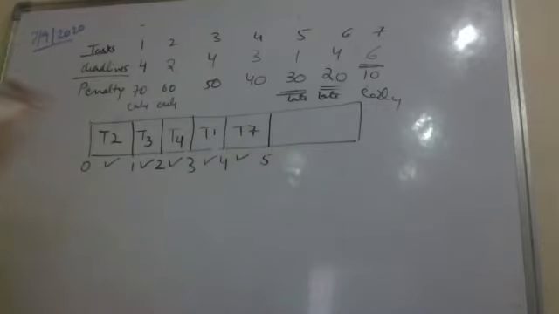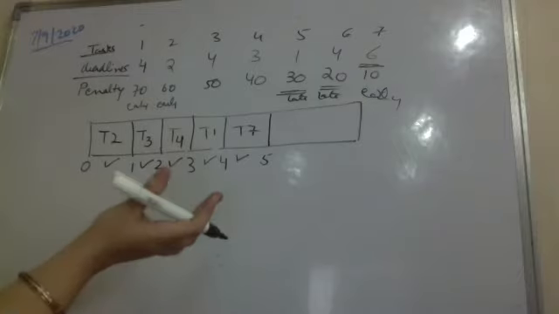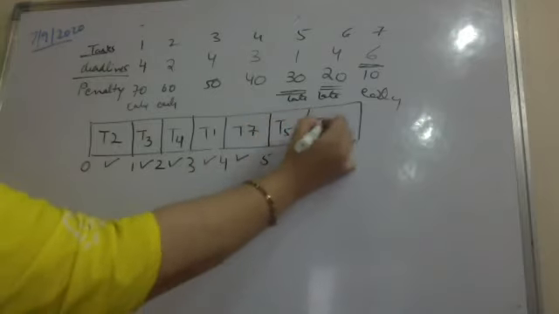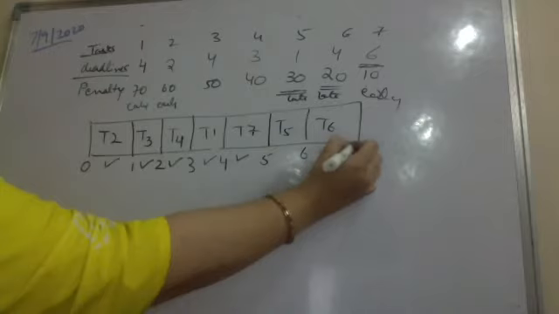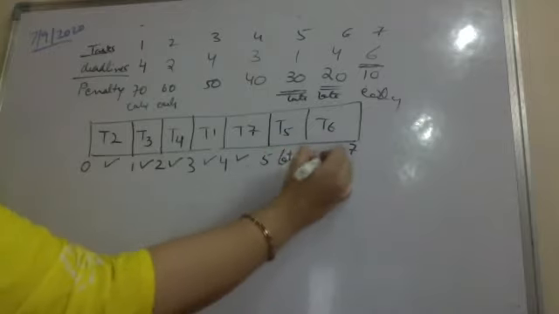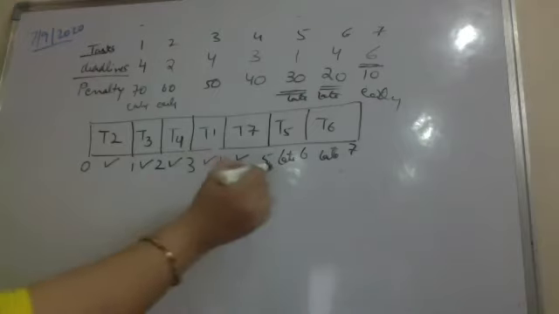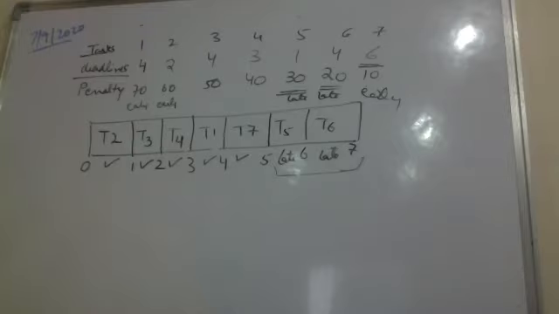After this, now I can perform task 5 and task 6. Supposedly I am performing task 5 and then task 6. These two are already late. They are late, so their penalties will be incurred. So this is one possible schedule that I have. Now T5 and T6 are late. They will be performed, but with a penalty. So the penalty is the weight of task 5 plus the weight of task 6.